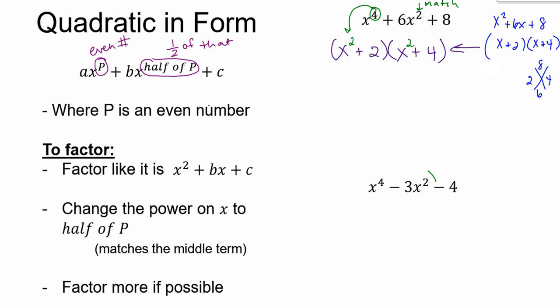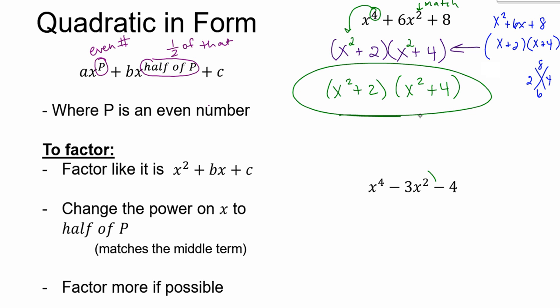And that's it. That's what quadratic in form means. Now, after you factor quadratic in form, you have to look to see if you factor further. So our final answer for this was x squared plus 2 and x squared plus 4. X squared plus 2. It's 2 terms, but there's no minus, so it's not the difference of squares. Is it cubed? Because we could have the sum of cubes. Nope, no cubes, so that one doesn't factor further. X squared plus 4. X squared and 4 are both perfect squares, but there's no minus in between, so we would say, oh, you're done.